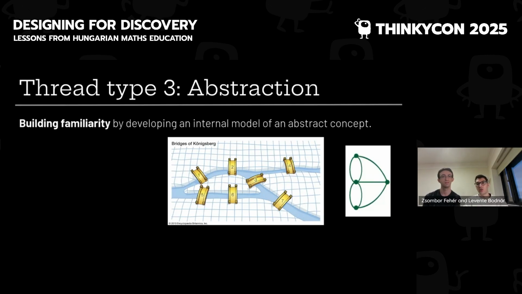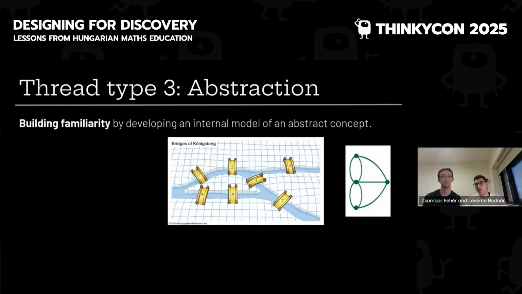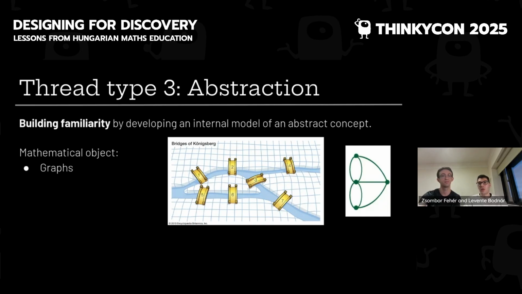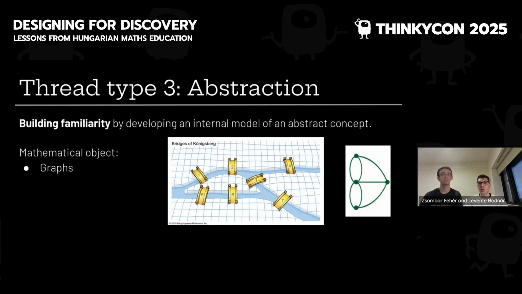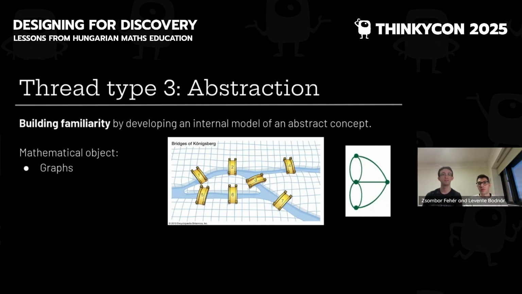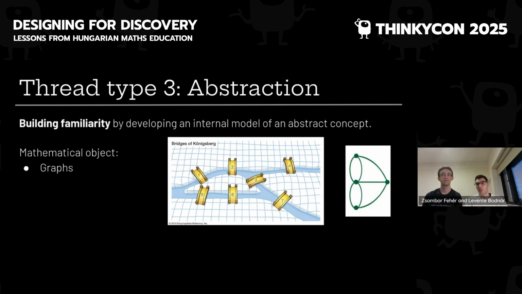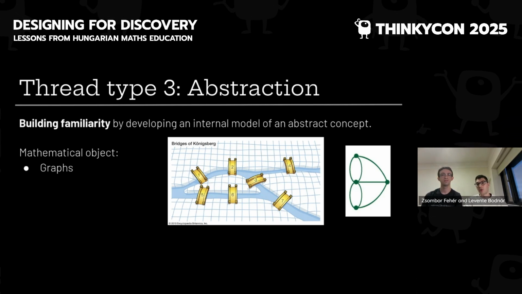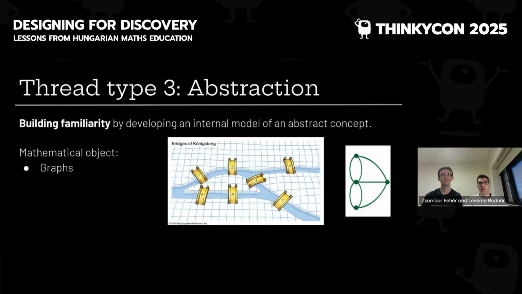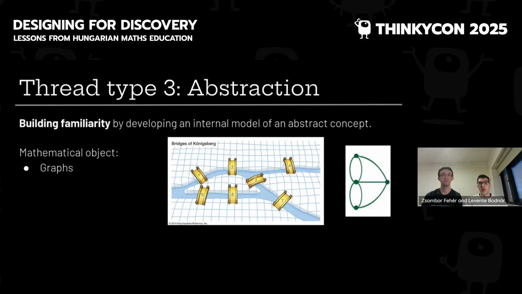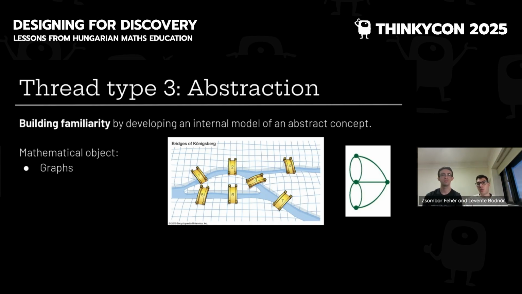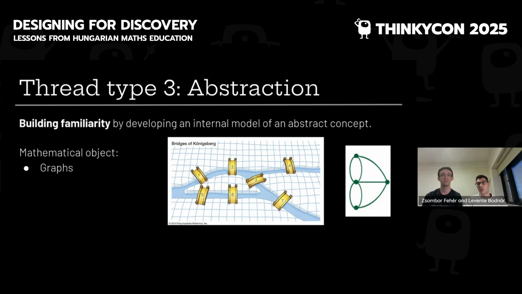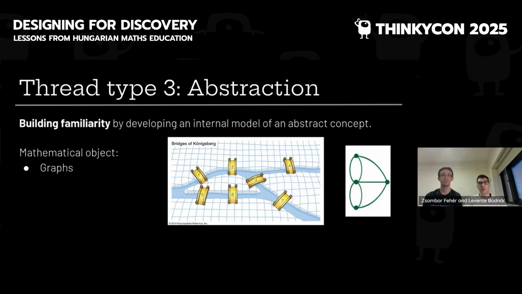For example, when teaching graphs, the first problem might be about cities, roads. The second problem might be about a group of people and friendships between pairs of people. The third problem is about islands and bridges between them in the picture. After a few problems, you might realize that the common structure in these problems are graphs, which is the picture on the right.